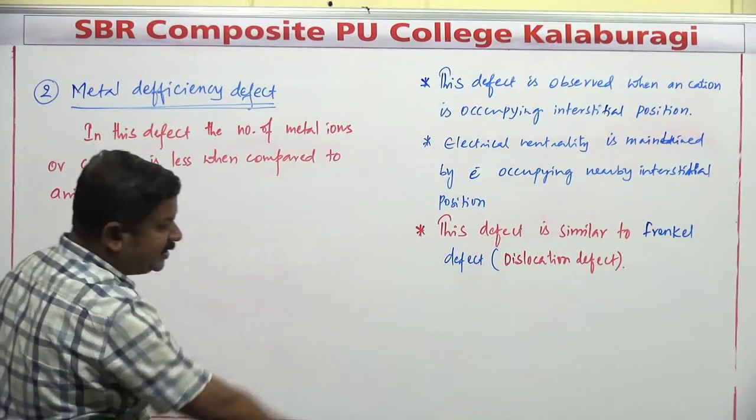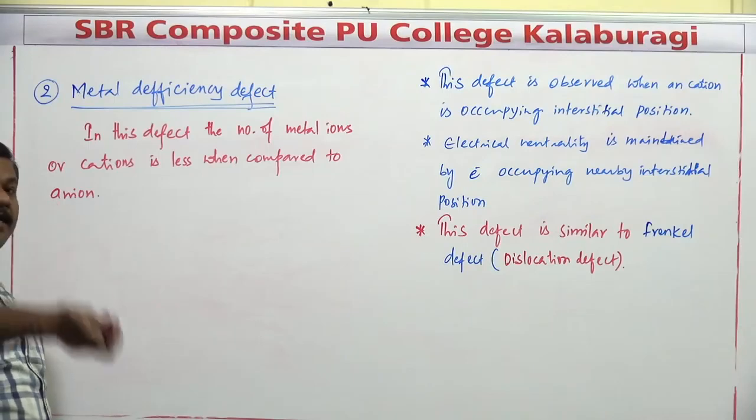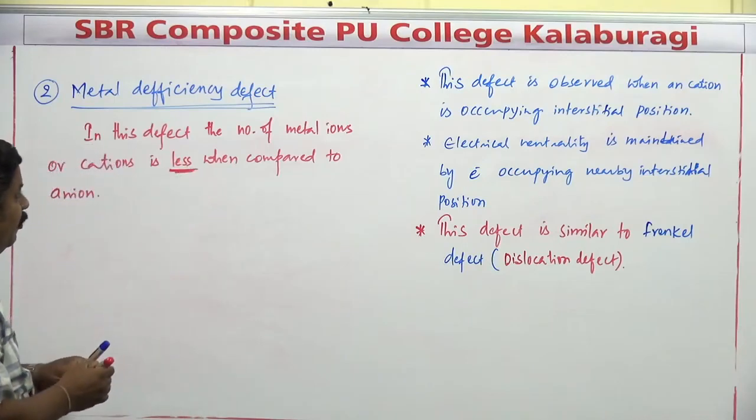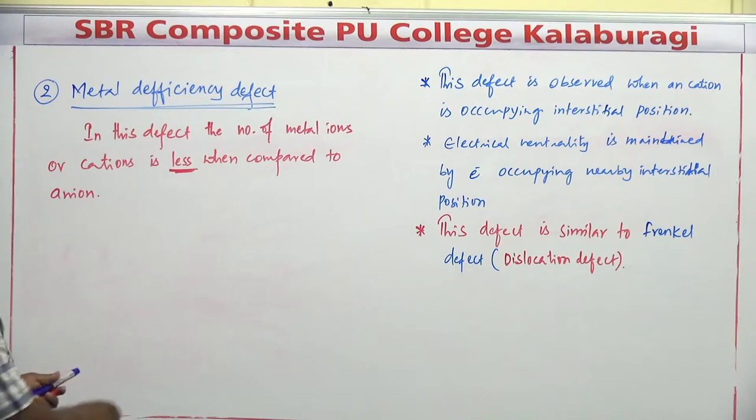In case of the previous defect, the total number of metal ions or cations is more, but here metal ions or corresponding cations are found to be less when compared to what? The corresponding respective type of anions.